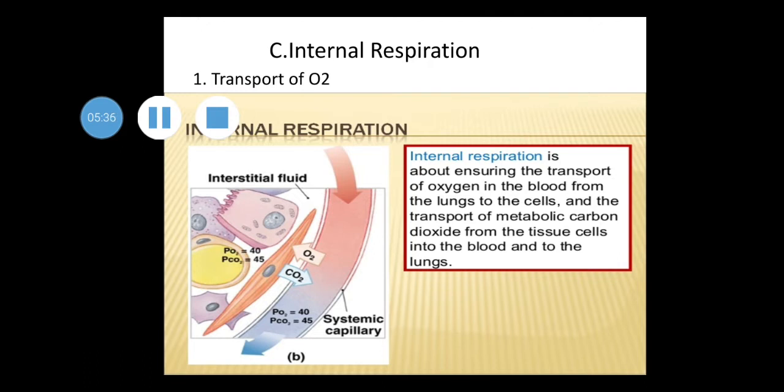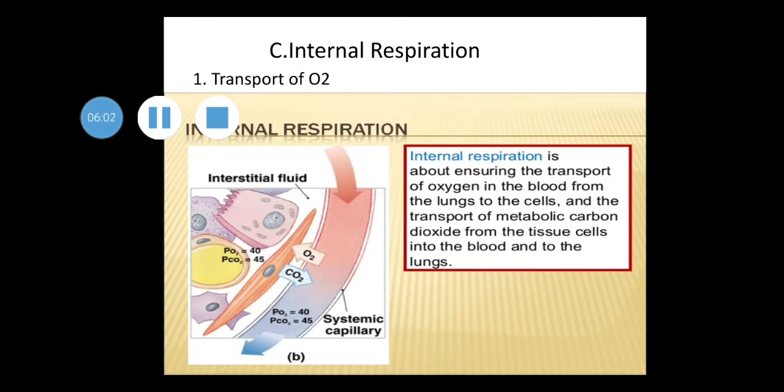Next, the third mechanism, internal respiration. The main components of blood involved in transport of respiratory gases, that is O2 and CO2, meaning oxygen and carbon dioxide, are the RBCs, red blood corpuscles, and plasma.